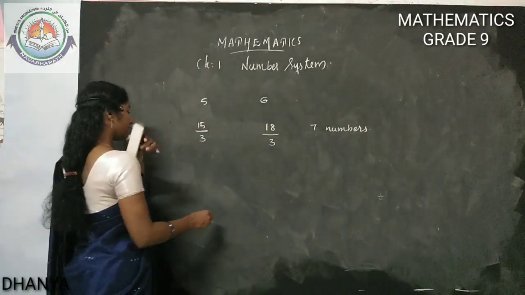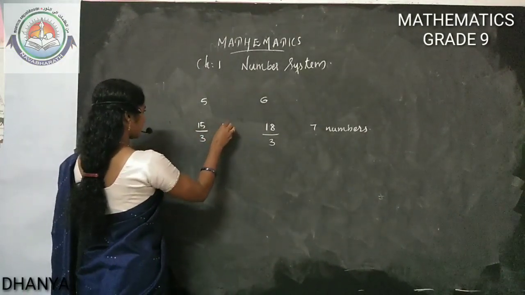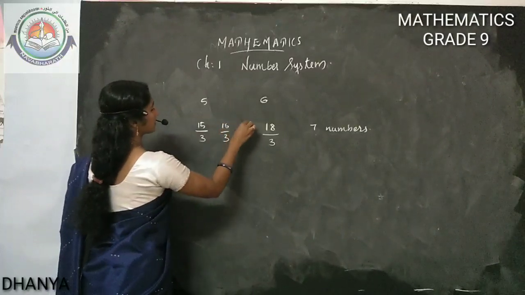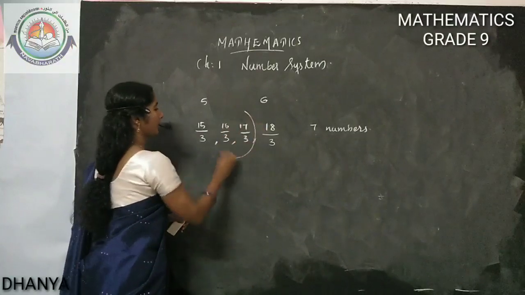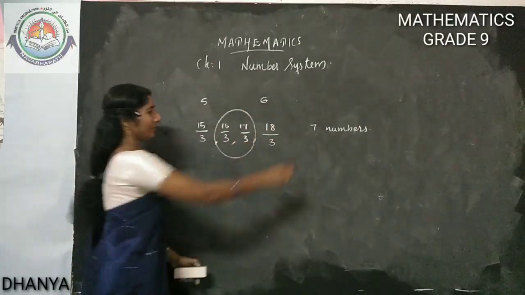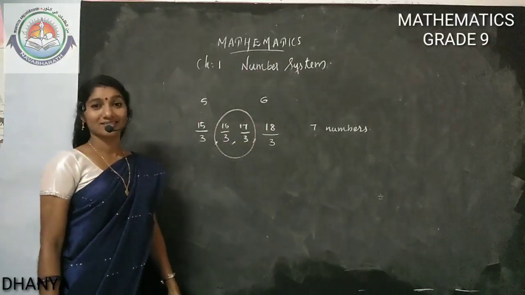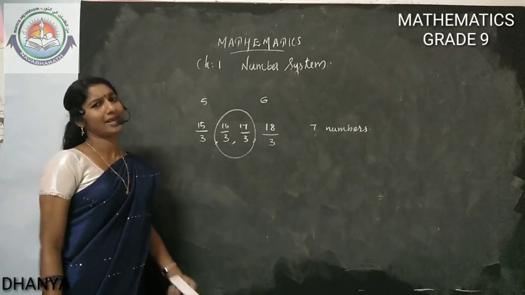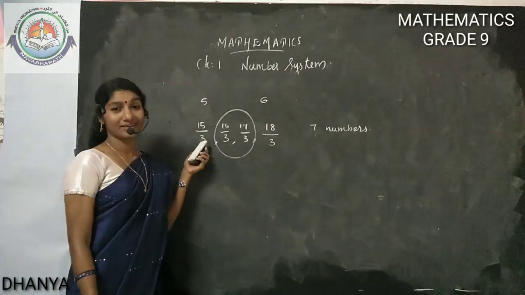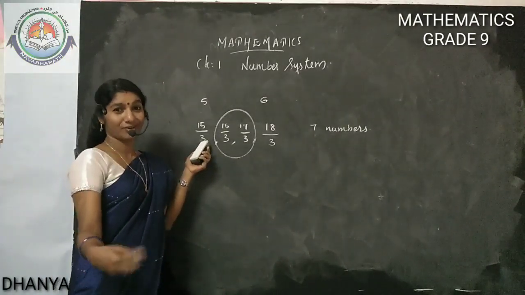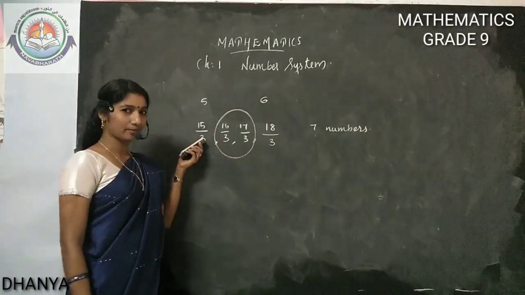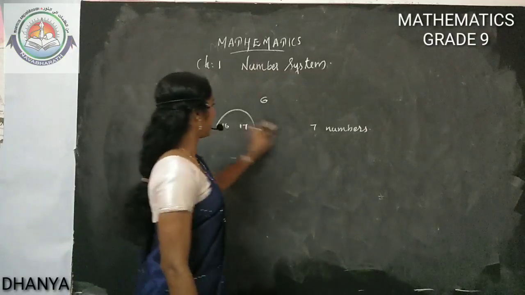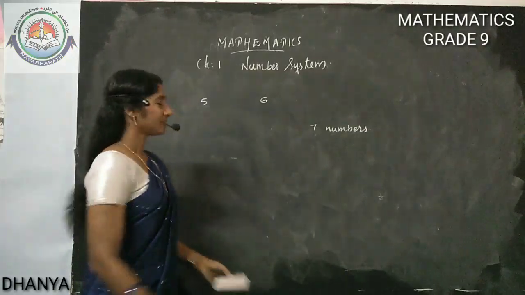How many numbers can we write? 16 by 3, 17 by 3. Only 2 numbers we are getting. We need 7 numbers. What is the problem? Same problem. We made the denominator very small, just 1 more than 2. So what can we do to get 7 numbers in the starting itself? We can take a big denominator.